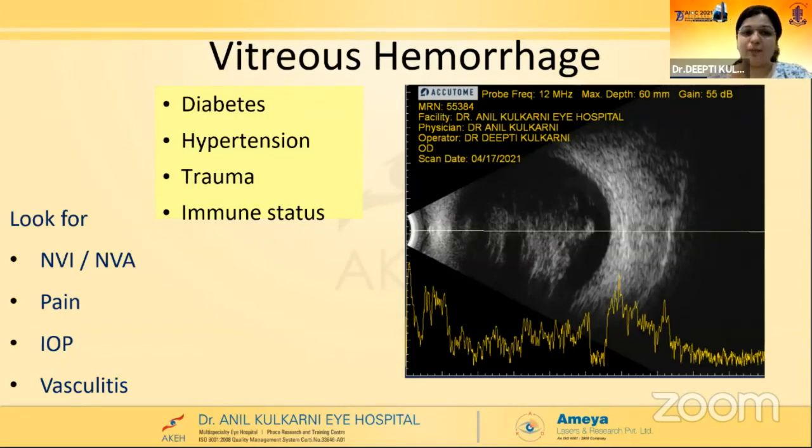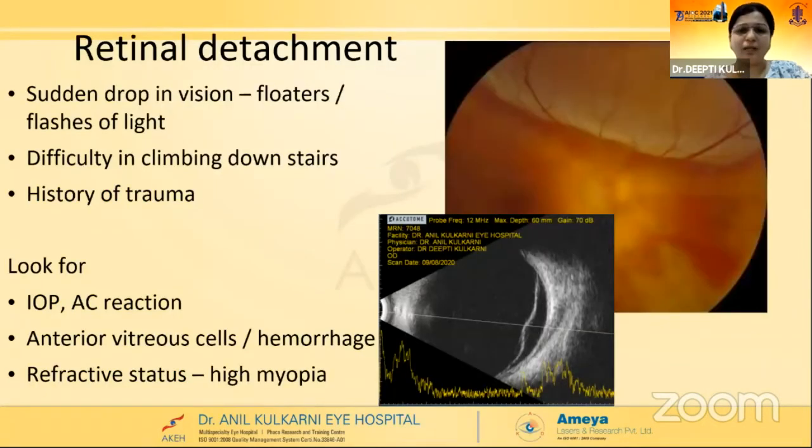This can be seen if the patient has diabetes, hypertension, or trauma. And here it is important to know the immune status, because when we look for other findings in the eye, whether there's neovascularization, if there is any pain and IOP pointing towards neovascular glaucoma or other causes of glaucoma, and if any part of the retina is visible, we must make it a point to rule out if we can see some vasculitis which can be attributed to that vitreous hemorrhage.